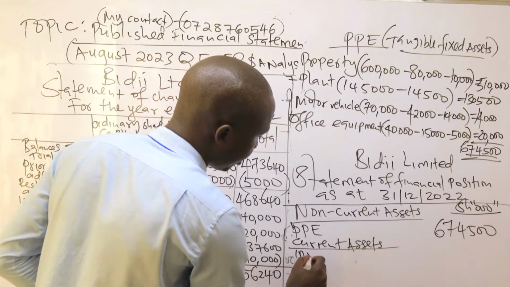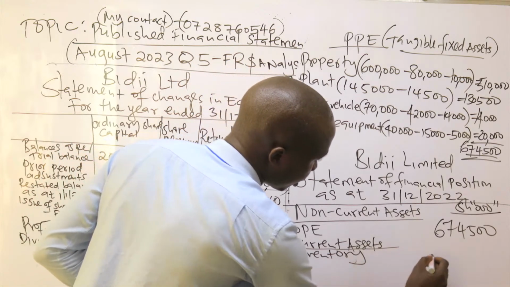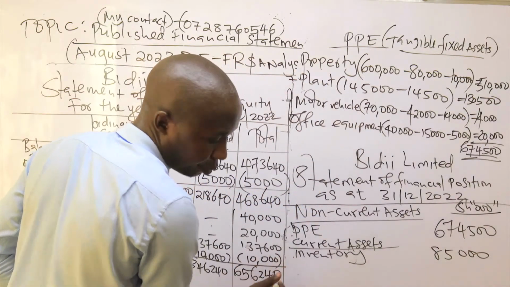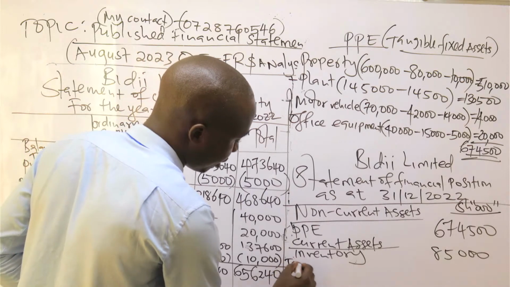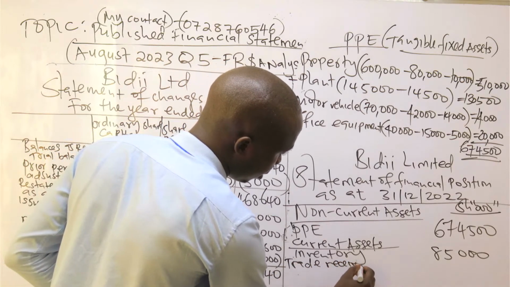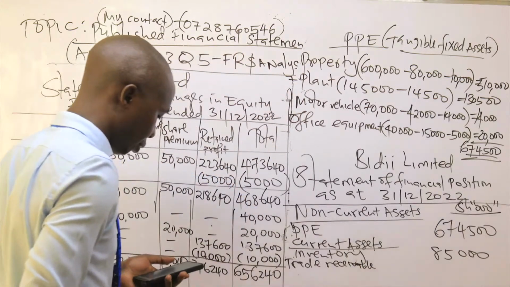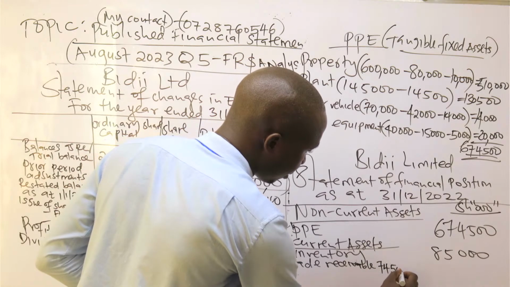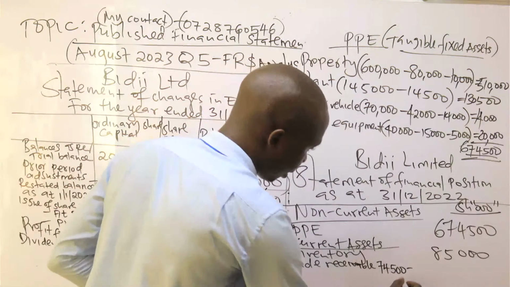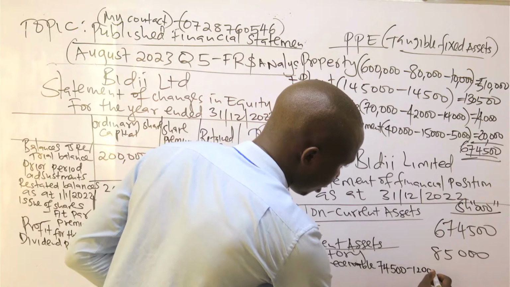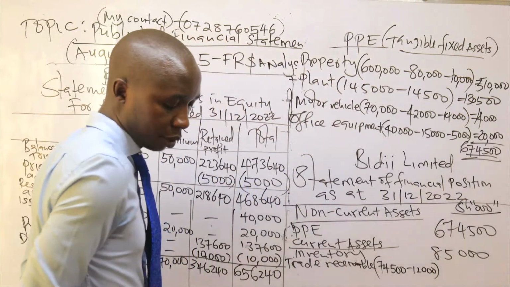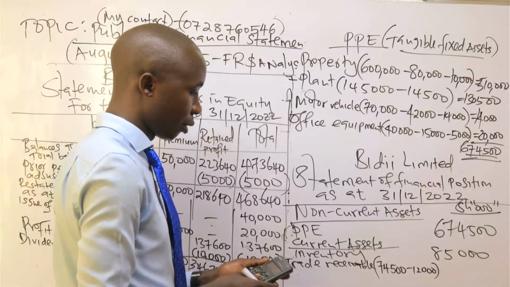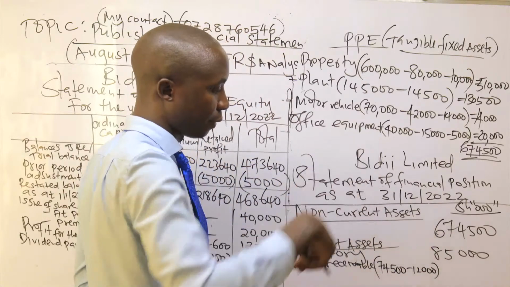Now the current assets. We have closing inventory, which was 85,000 under the additional information. We have trade receivable. Trade receivable from the question is 74,500 minus the total amount which was embezzled, you minus the total, because this statement is prepared on a specific date, not for the year.